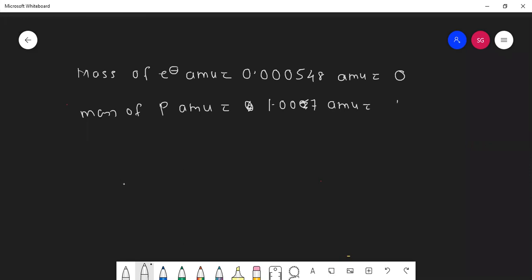So we consider it as 1 AMU. And mass of neutron was 1.008 AMU, and here it is also 0. But no need to go into much detail. We'll just consider it as 1 AMU. So only this much you remember.